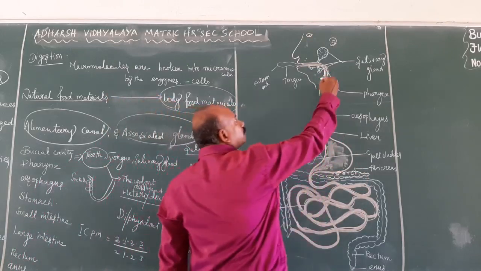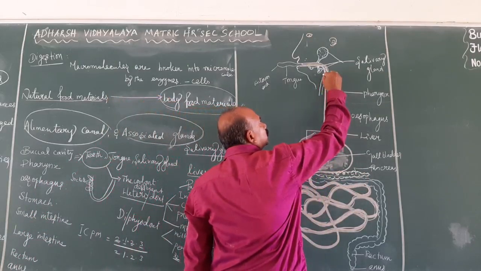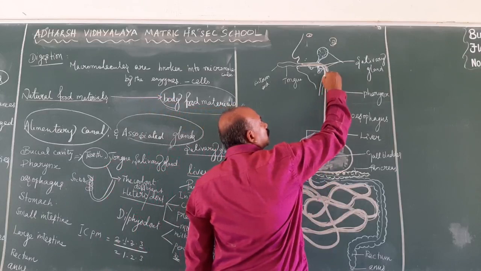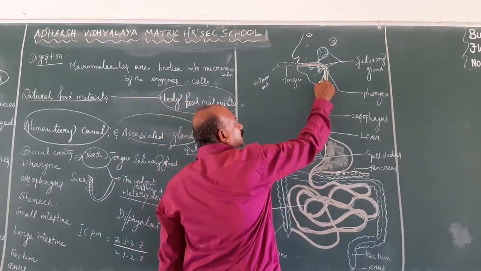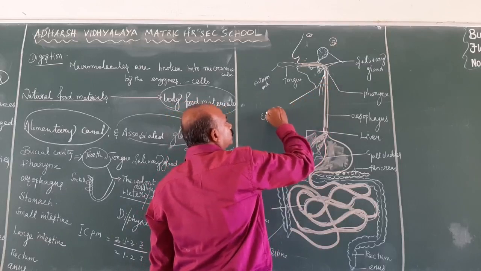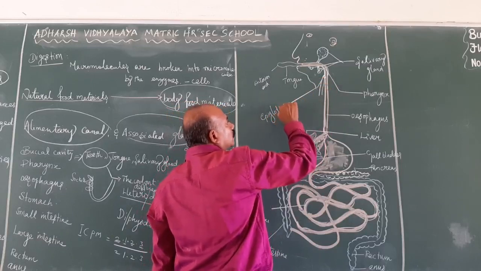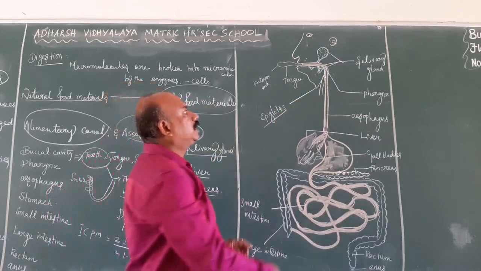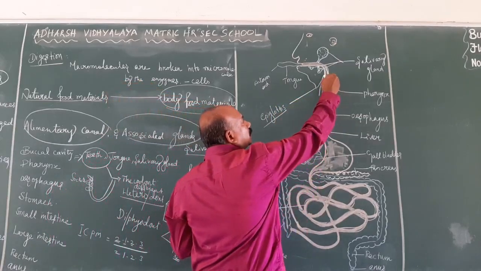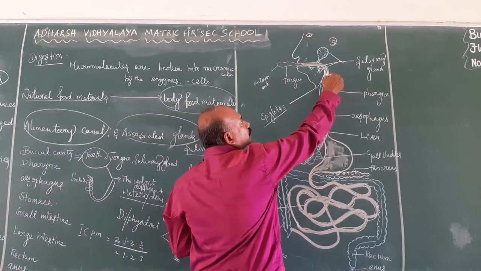The windpipe is covered by a flap-like structure known as the epiglottis. It is a flat, cover-like structure. It prevents the entry of food material into the respiratory tract.